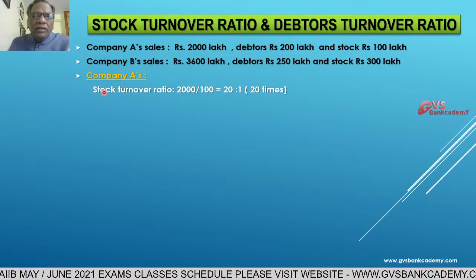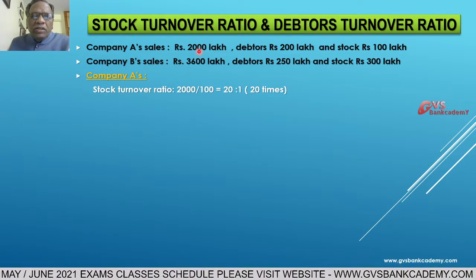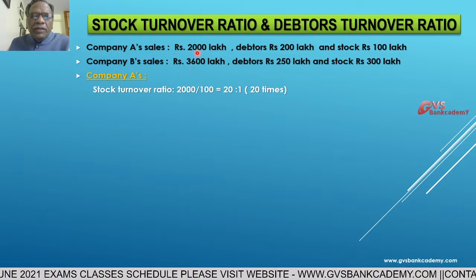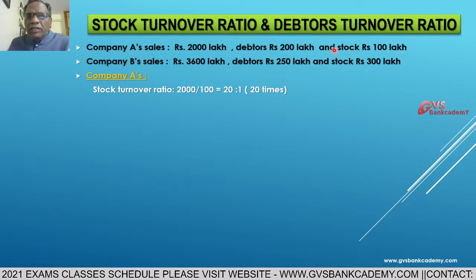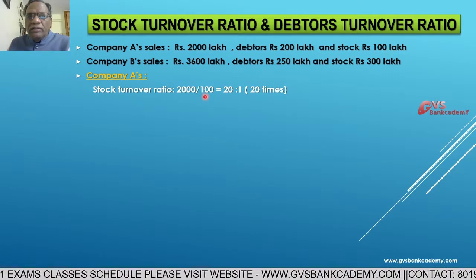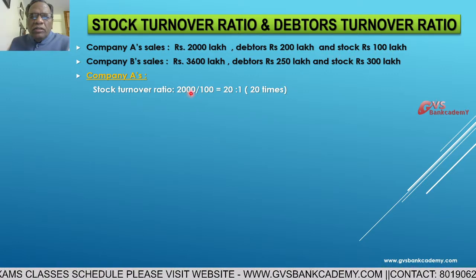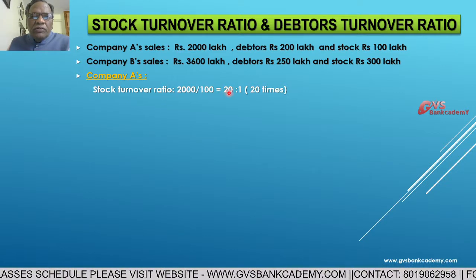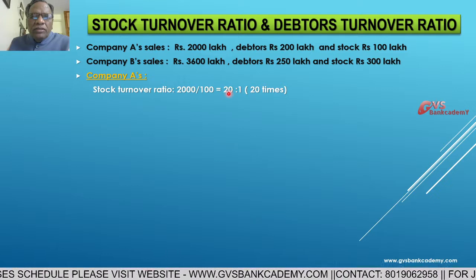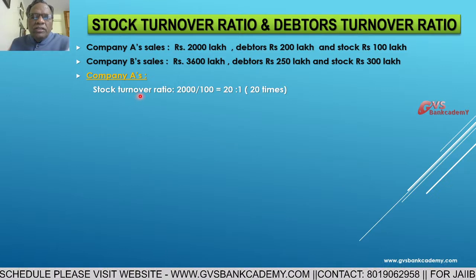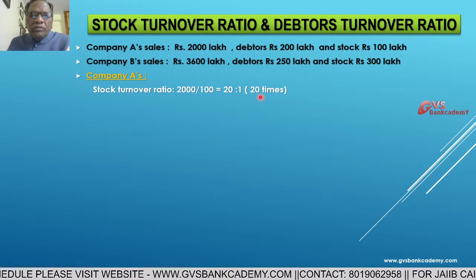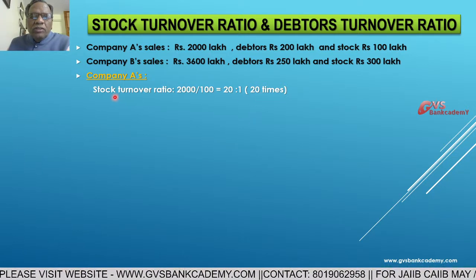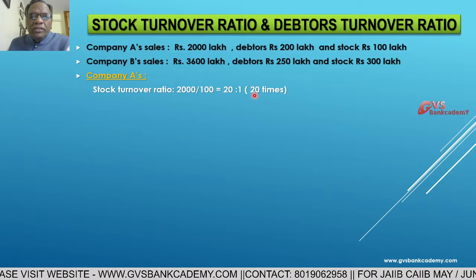Total sales of company A 2000 lakhs divided by closing stock 100 lakhs. So 2000 divided by 100, that is stock turnover ratio 20:1. It means the stock is rotating 20 times in a year, going outside 20 times.